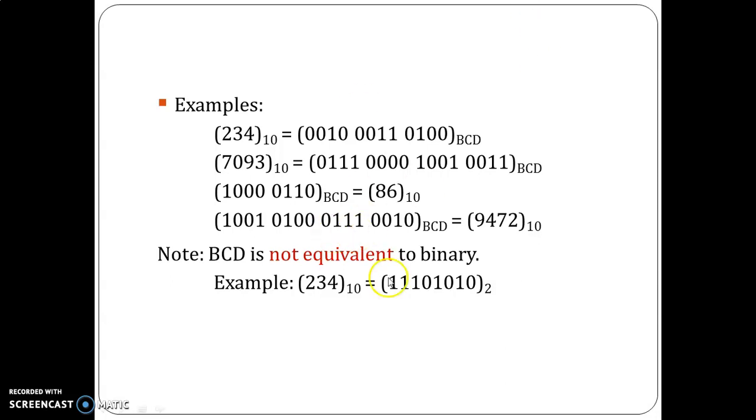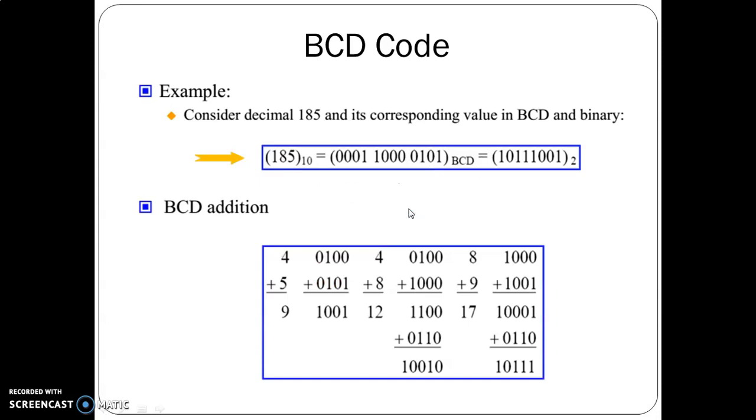The binary equivalent is not the same as the BCD number. BCD is not equivalent to binary. See, 234 can be represented in binary in this form, but it can be represented in BCD form as in this form. BCD is not equivalent to binary. The same way here, we can see how to represent this decimal number in BCD. The binary equivalent of 1 is taken and it is represented here. Binary equivalent of 8 is taken and it is written here. Binary equivalent of 5 is taken and it is written here. So, this is how we convert a given decimal number into the BCD number.